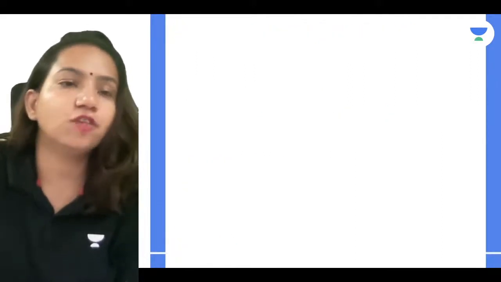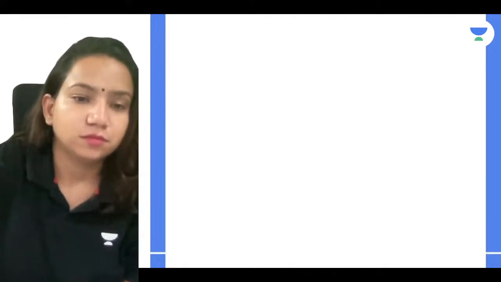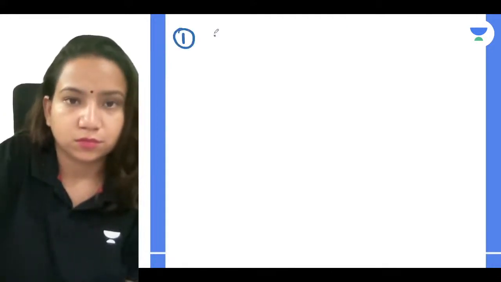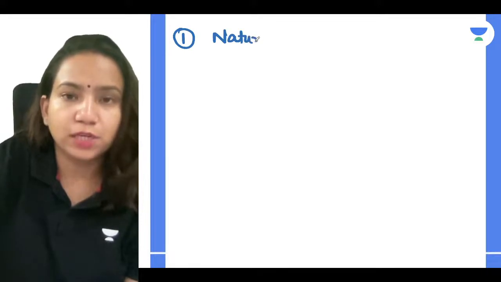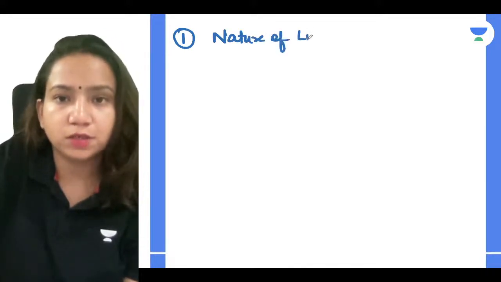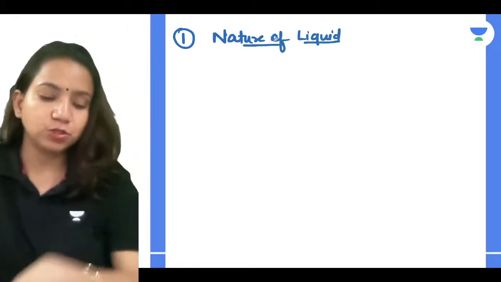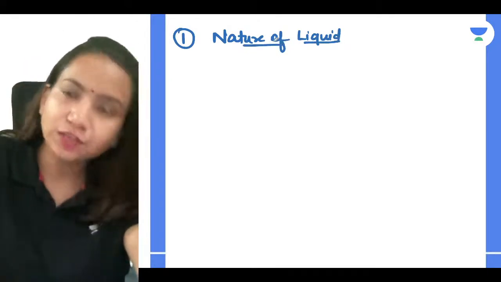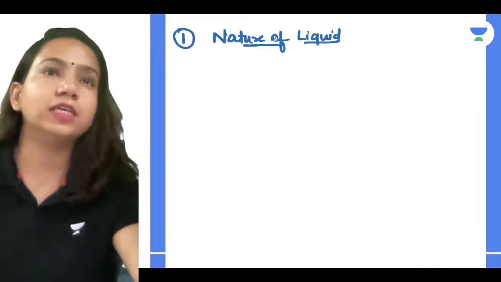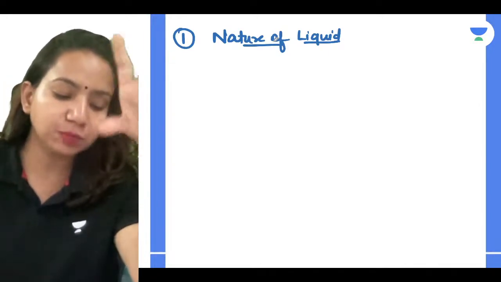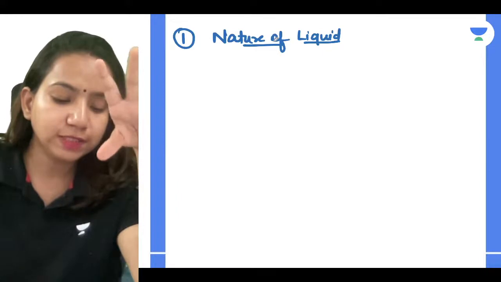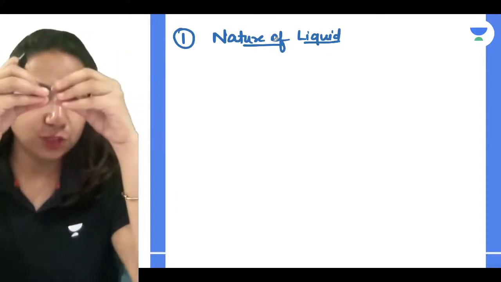Now talking about the nature of liquid, what do you have to know? What do you mean by nature of liquid? If I talk about different liquids, like alcohol, HCl or anything, they all are not going to have the same force of attraction between the molecules.